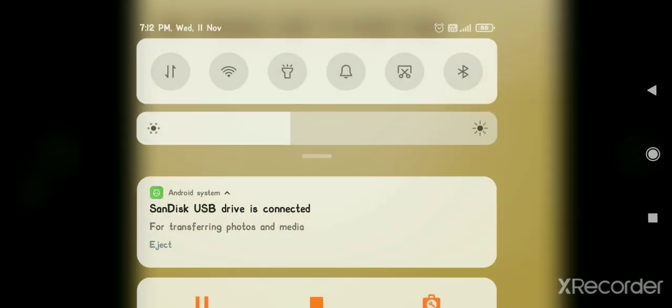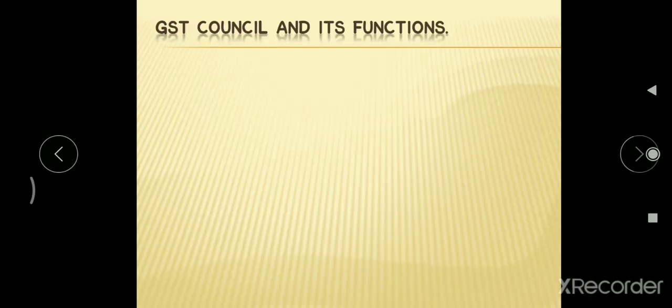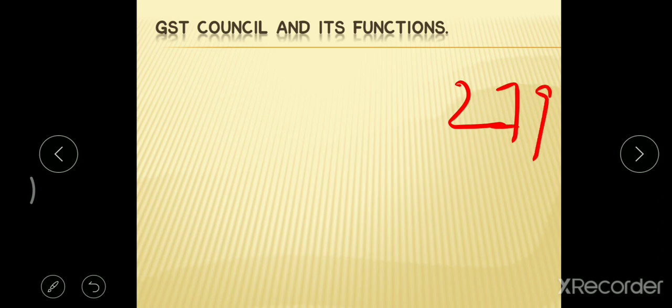So, the GST Council and its function. The GST Council is under Article 279A, which provides for its constitution.